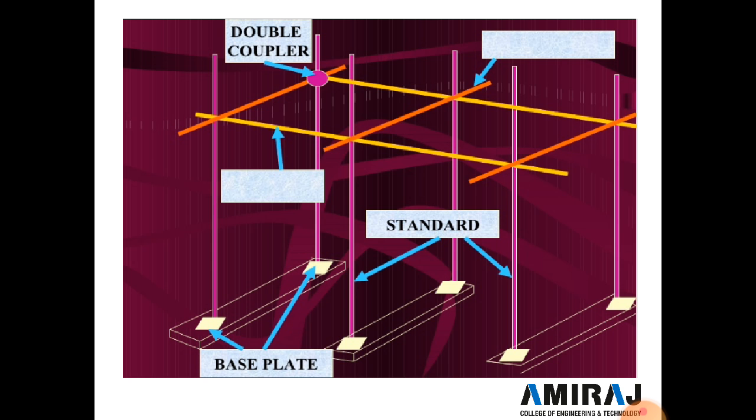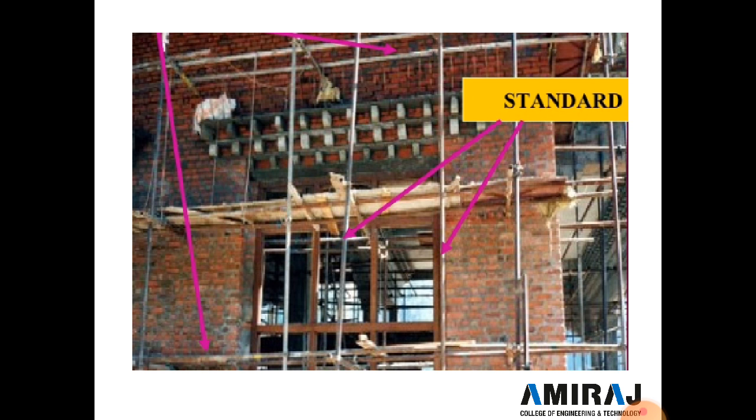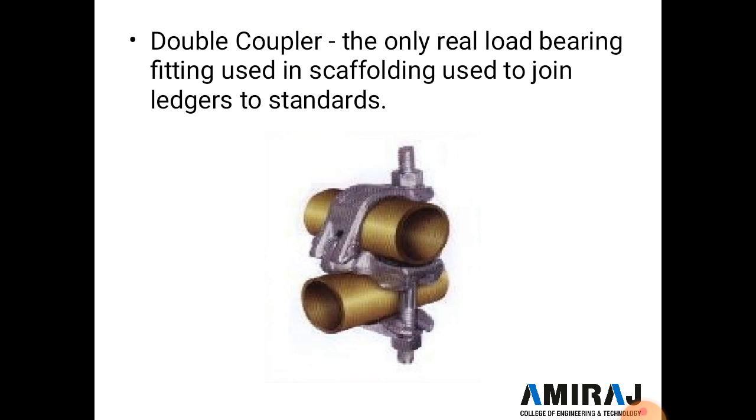So these are the different elements of the scaffold. Here, the stand is a vertical component of the scaffolding. It is generally large in length, and see this figure number 2. Generally it is 1 to 2 story height. Stand is 1 to 2 story height. Second is the double coupler. It is the only real load bearing fitting used in a scaffolding, used to join the ledger to two stands, and if two pipes are joined with each other, the double coupler is used.